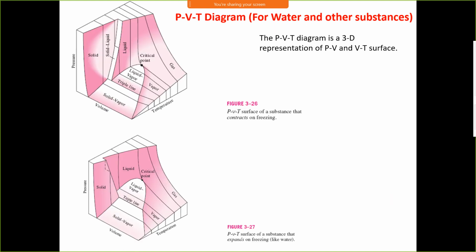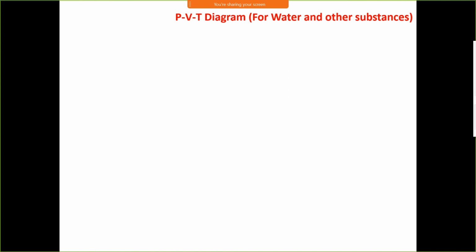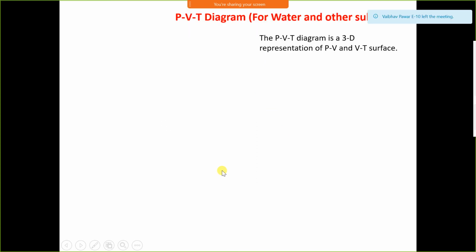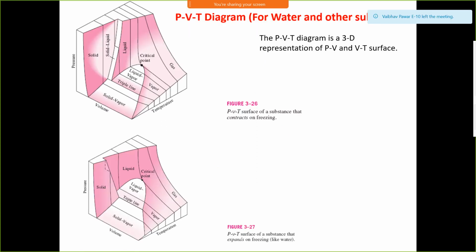PVT diagram. Now this is a three-dimensional PVT diagram. Now what we have seen before is a 2D diagram, pressure and volume. This is the pressure, volume and temperature diagram for the substance which contracts on freezing. Here it is a solid phase, it is a liquid phase, between solid and liquid is solid plus liquid. Critical point, it is a vapor phase.